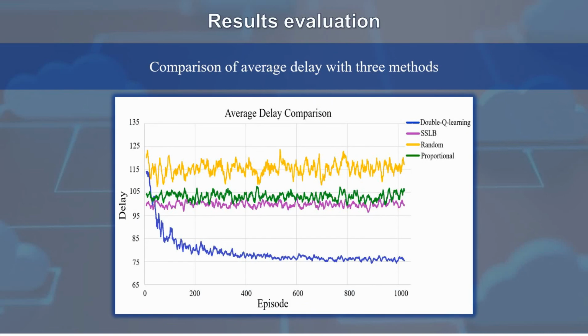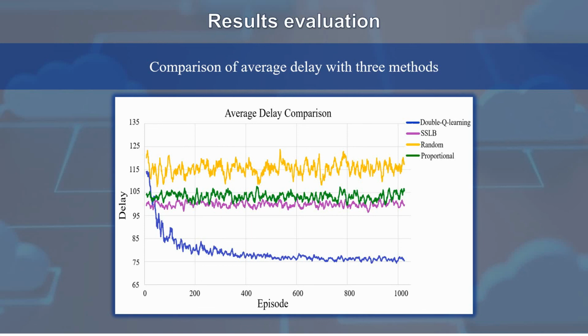In this paper, the performance of the double-Q learning load balancing method is compared with SSLB, proportional, and random load balancing methods. In the random method, a node offloads tasks to a randomly picked neighbor. In the proportional method, the capacity information of the neighbors is received and the optimal one is selected to offload a task.